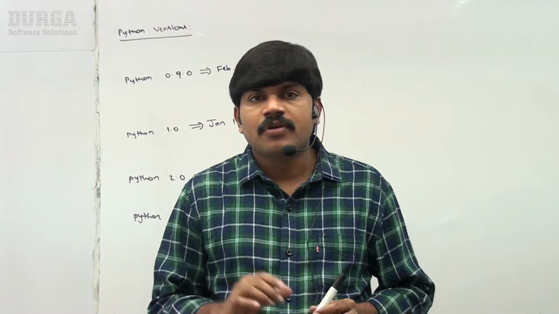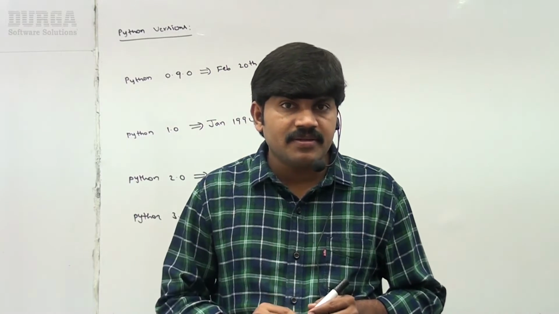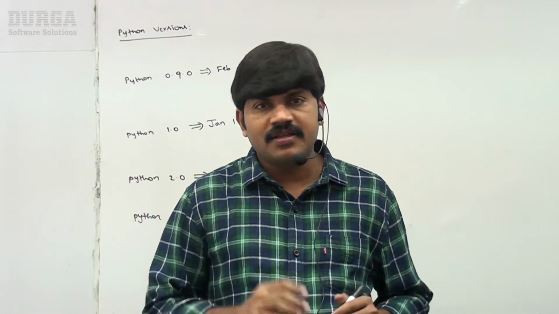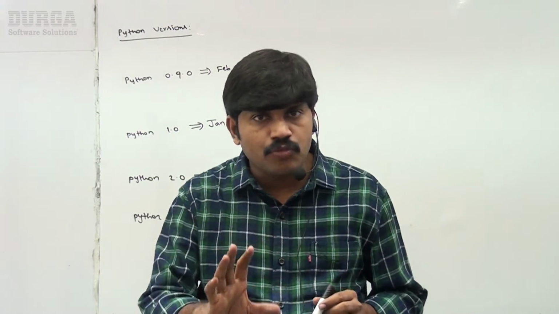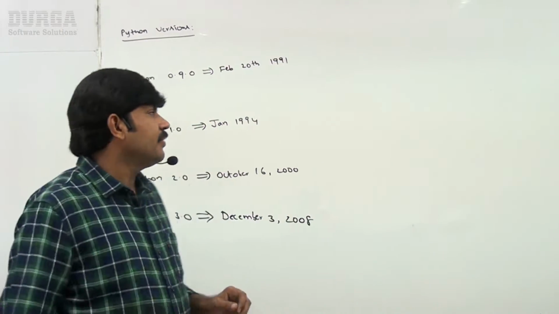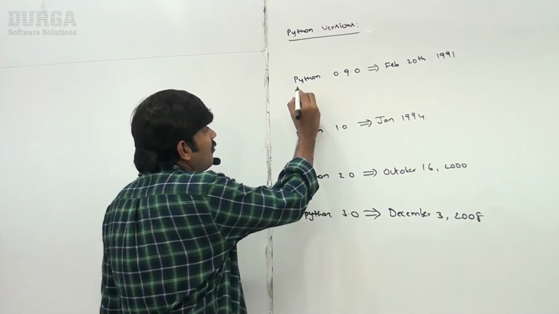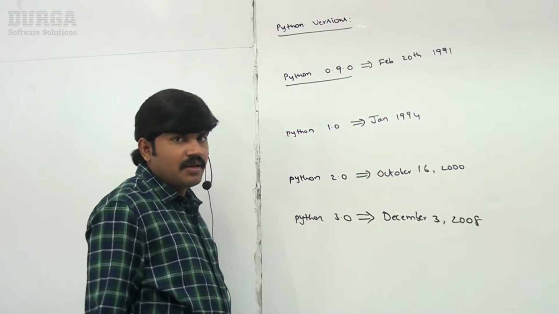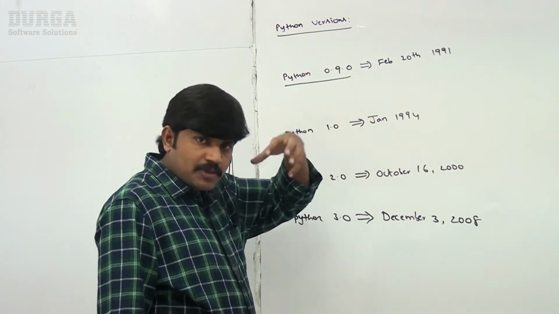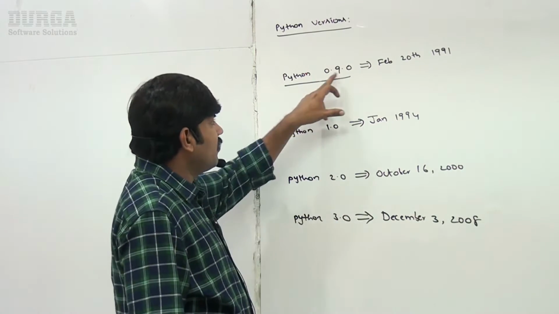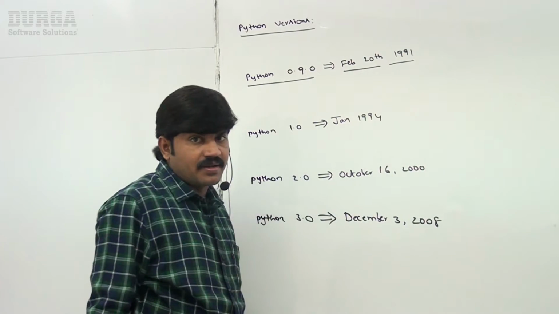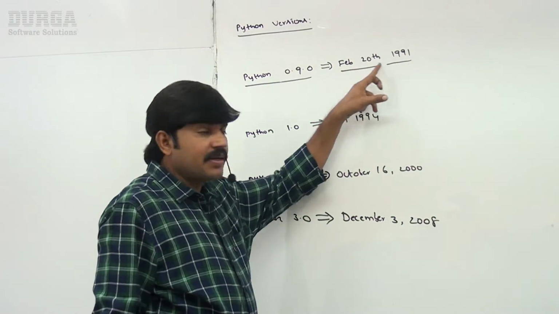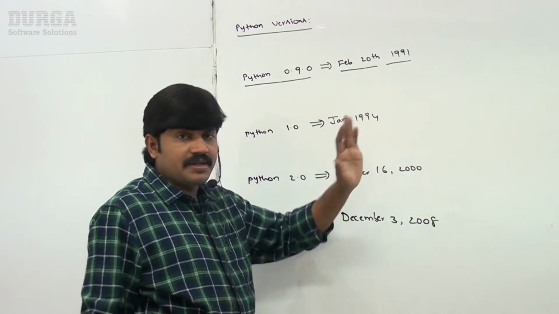Sir, in the last video, we covered very clearly the various limitations of Python. Next, what flavors are there, sir. Now I have to explain which versions are there related to Python. Version history. Observe that. Do you know Python's first version? Python 0.9.0 is the first, original version of Python, which was released on February 20th, 1991. Have you remembered, right? This is the official date of birth for Python, February 20th, 1991.